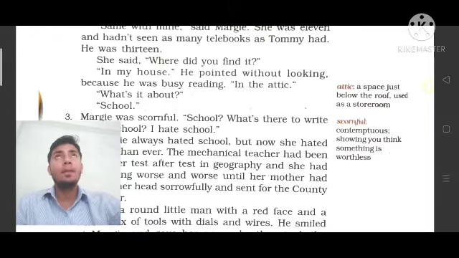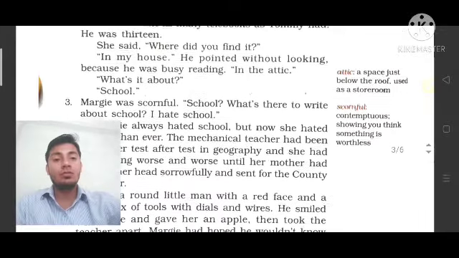Attic, you can say the second floor of the house. When any room is situated on the second floor, we call it an attic. An attic is a space below the roof used as a store room. यानी रूम के छत के ऊपर जब कोई स्टोर रूम जैसा रूम बनाया जाता है तो उसको हम क्या बोलते हैं? Attic. So over here Tommy is saying that he found this book in the attic because he was busy reading it. So he just pointed towards there.